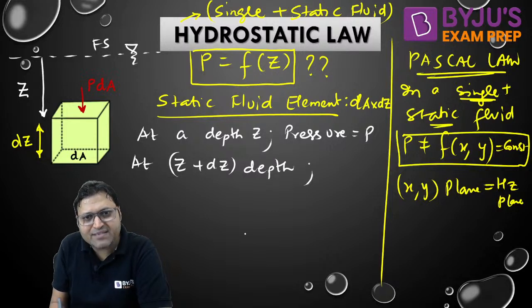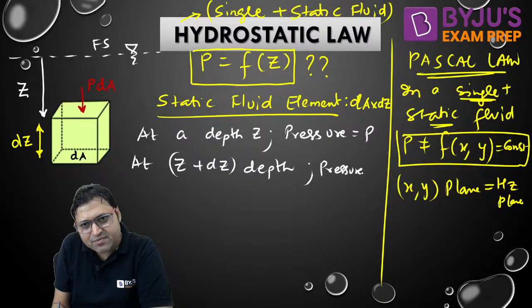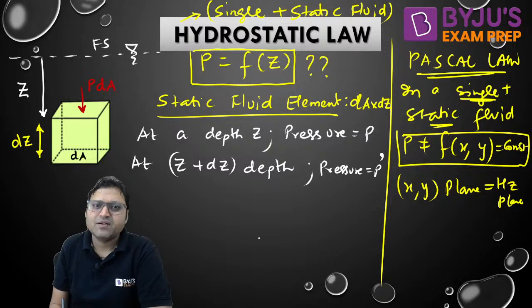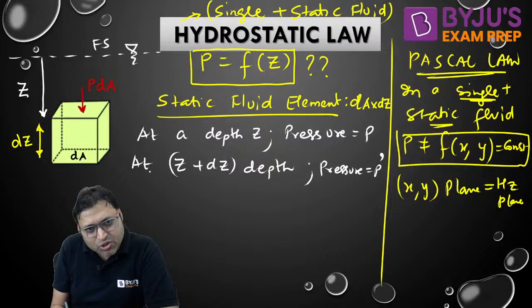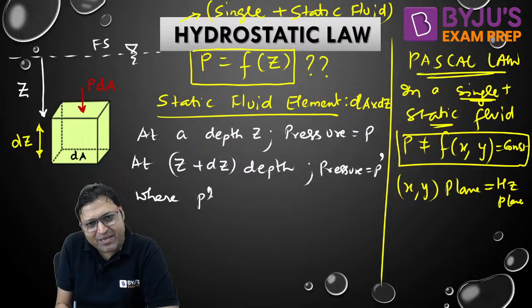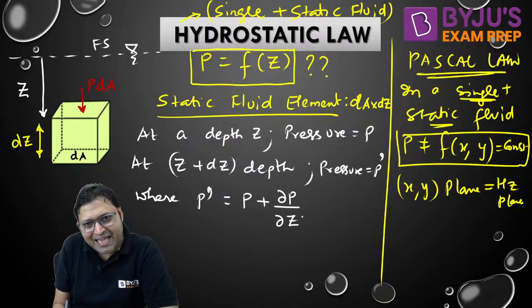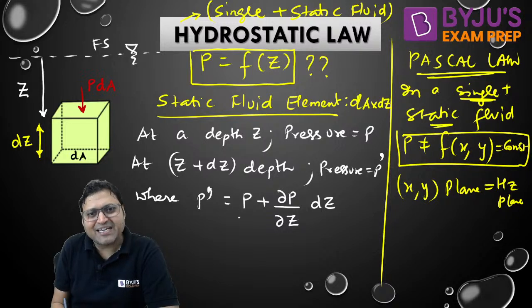Pressure is, let us say, P dash. We do not know whether P dash is more or less. So, according to Taylor's theorem expansion, P dash can be written as P plus del P by del z into dz. That is called the Taylor's theorem expansion.